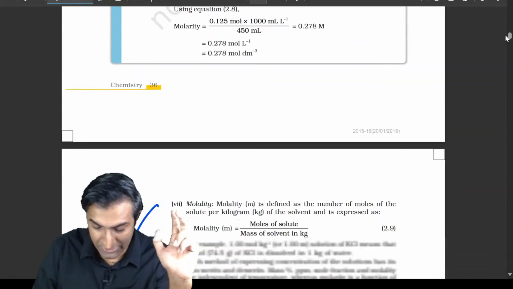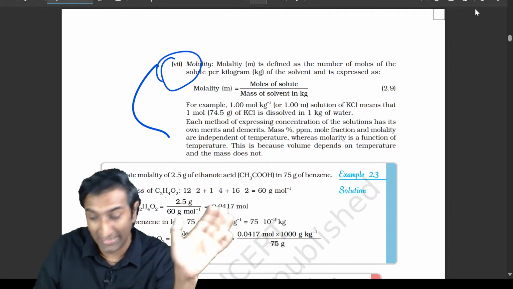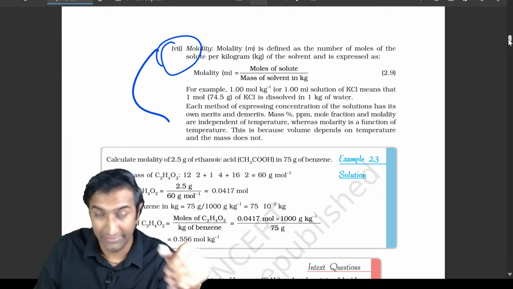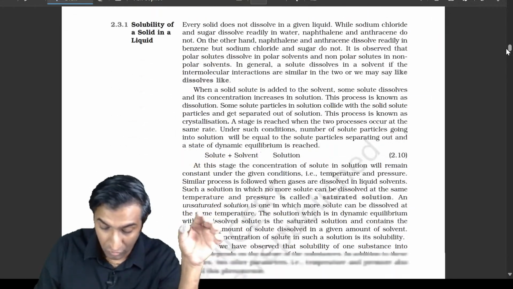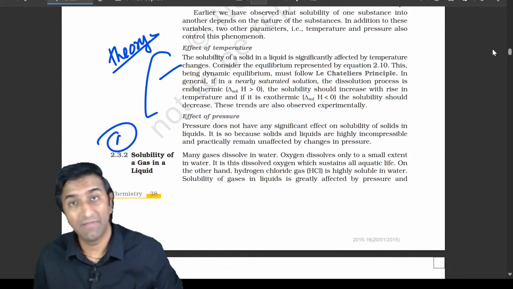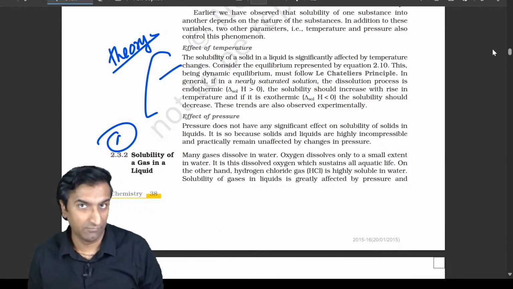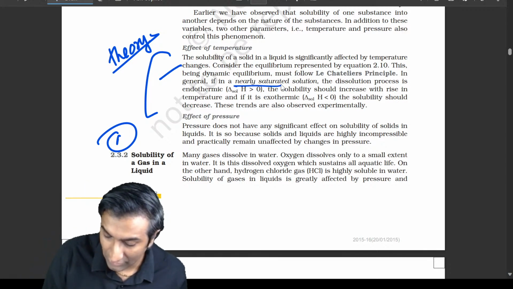The focus of this session is going to be on theory. Sure, molality will be used in some questions. Most questions will have molality, but we have already done the basics. So where do we start? This theory: if I mix something into something, specifically a liquid, then what is the idea of saturation?